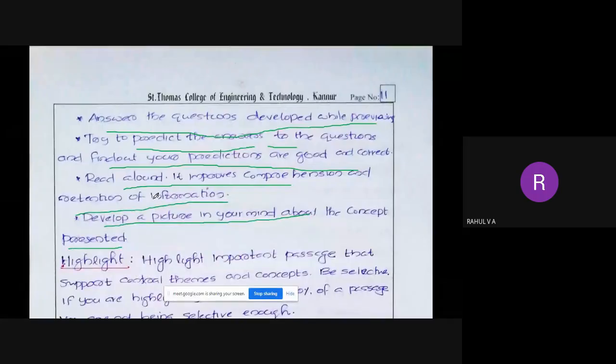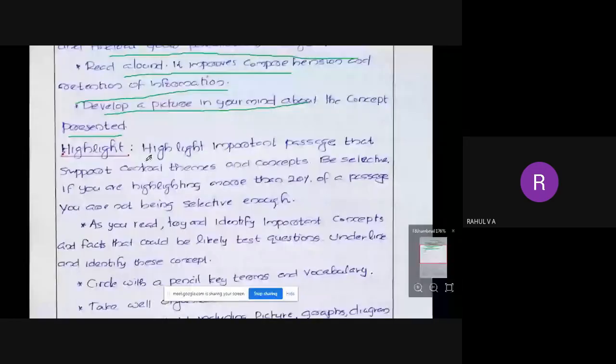Then highlight important passages that support central themes and concepts. Okay, you can use a highlighter pen, or you can underline, you can circle it. That depends on you. Be selective. If you are highlighting more than 20% of the passage, you are not being selective enough.